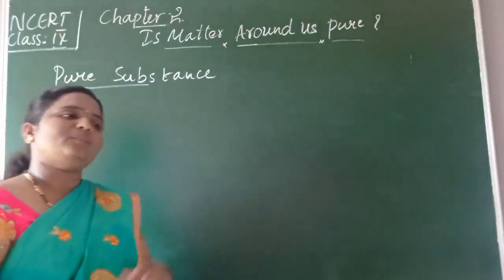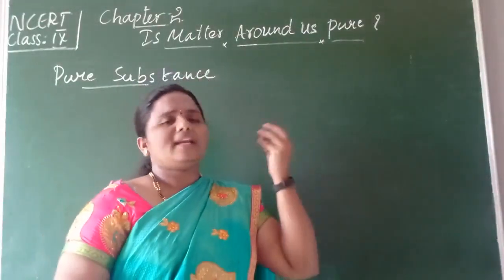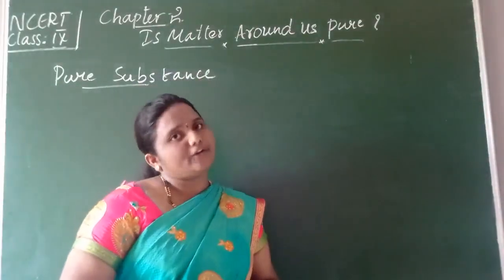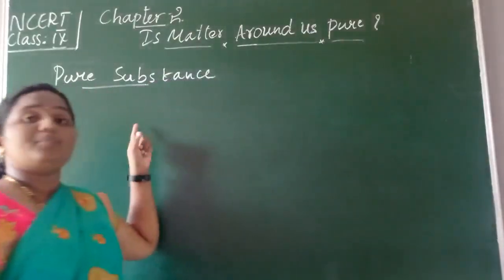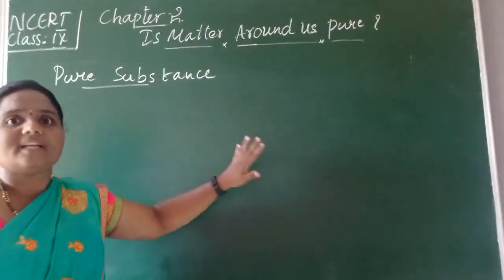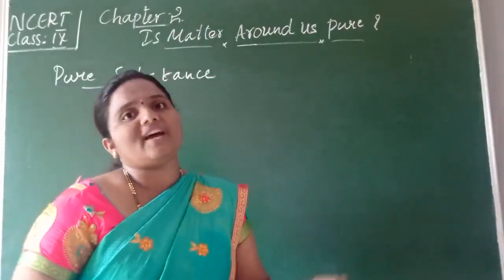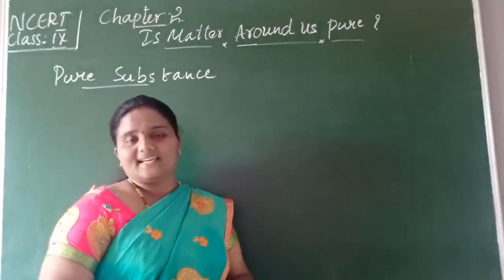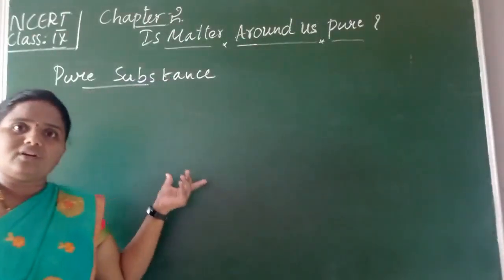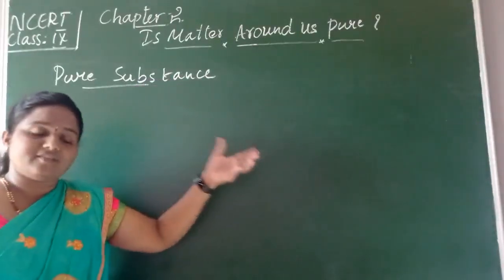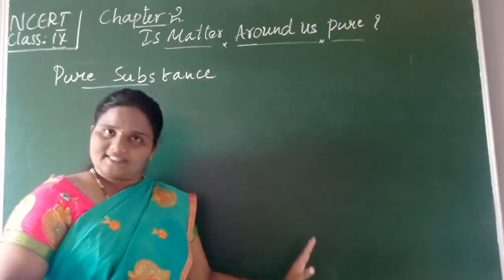For example, if we bring biscuits or oil or milk from the grocery shop, the word Agmark or the term pure will be written on it. By seeing that, we will come to know that it is the purest form of that given substance. Isn't it, children? By seeing the term pure on these packets, we conclude that it is the purest form of the substance.